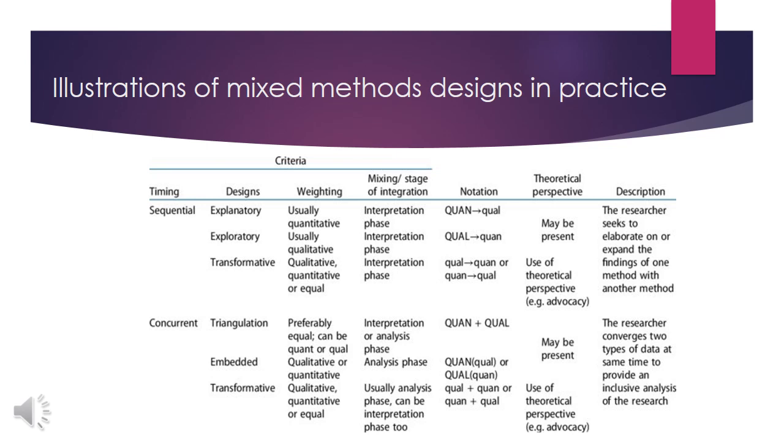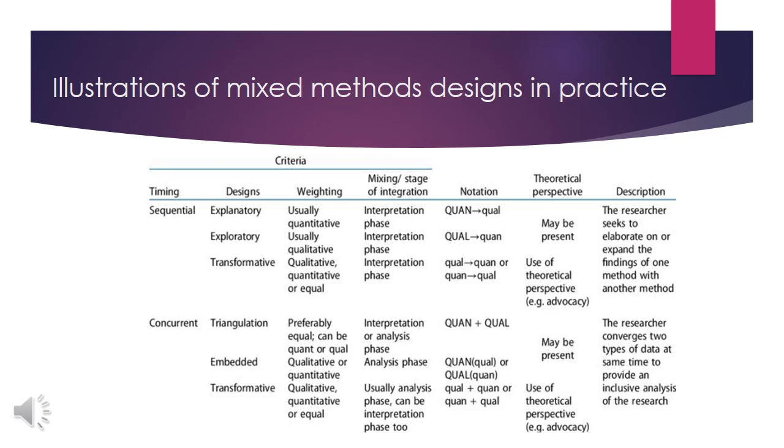Then in the concurrent design, we have triangulation, where you give equal importance to quantitative and qualitative. Then in embedded design, in the analysis phase you go for quantitative along with a small qualitative portion, or qualitative along with a small portion of quantitative.